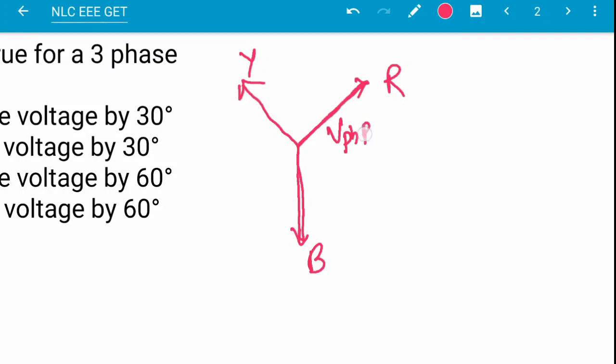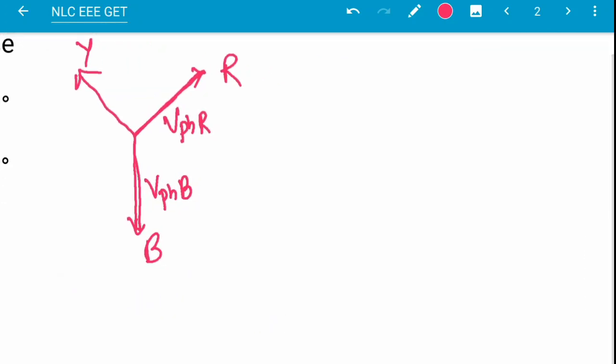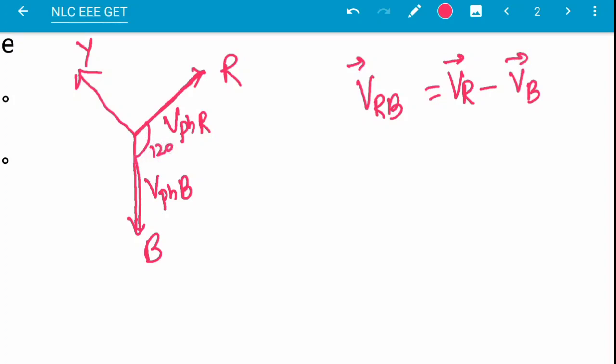Suppose this is VPHR and this is VPHB. Then suppose the line voltage is VRB. VRB will be VR minus VB, as vectors, and this angle is 120.